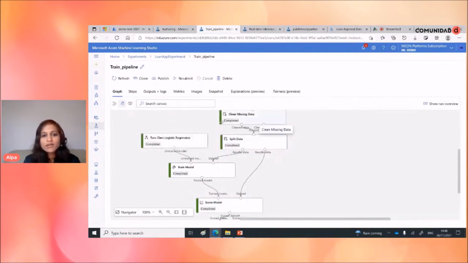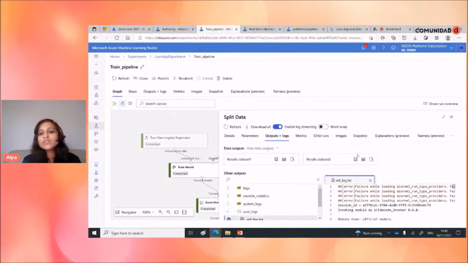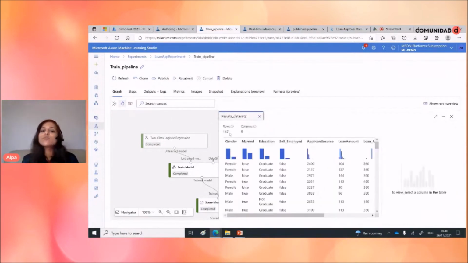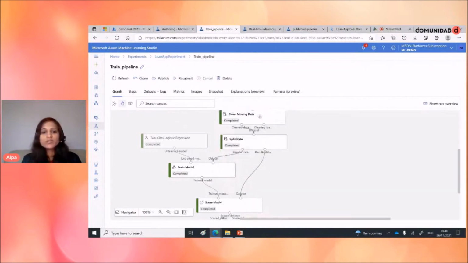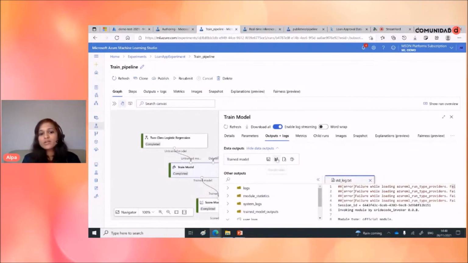And here in another data source, you will see that it's 30% of the data, which is 147 observations or rows. So let's close this one. And now I'm passing my training data. I'm using the two-class regression algorithm. And this is my training model. And this is the result of the train.